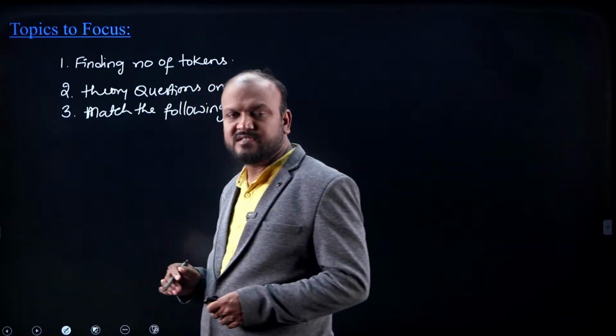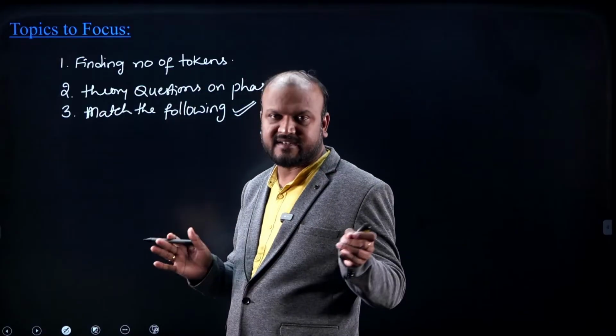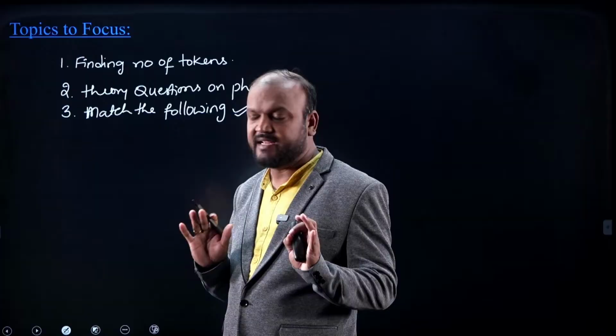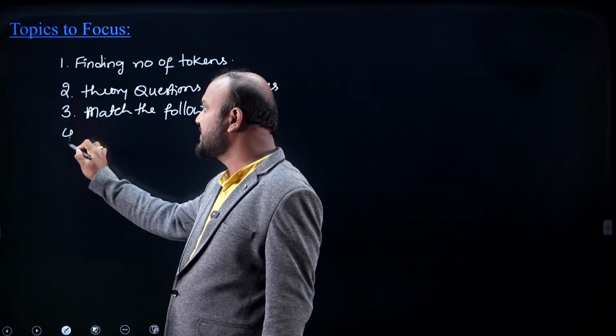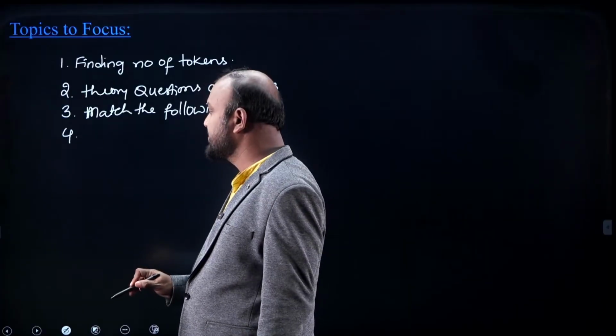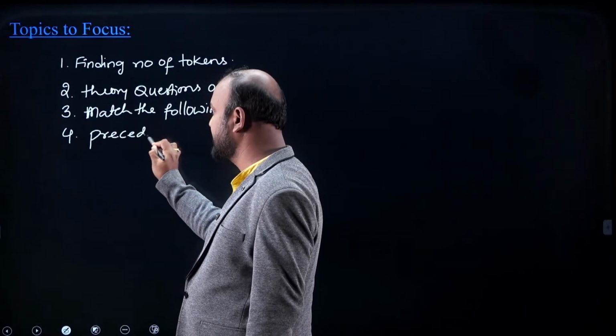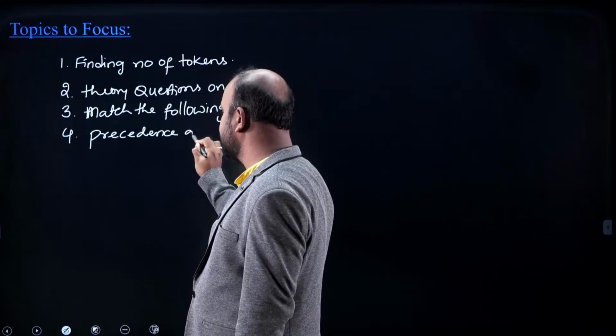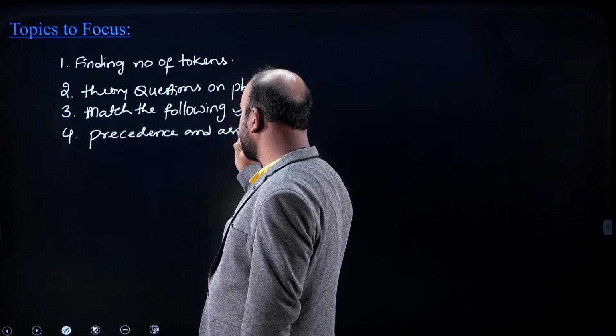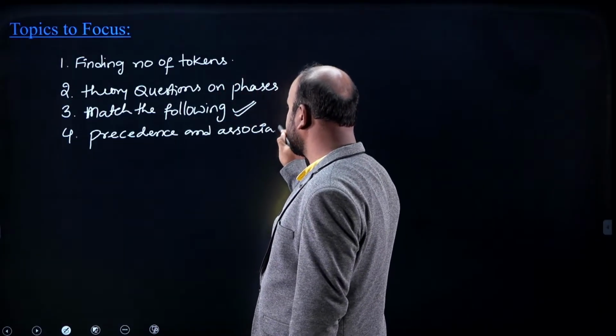And most of the questions I have seen on introductory part on phases of compilers, and some questions were asked on parsing. In parsing, the questions were asked on the precedence and associativity of the operators.